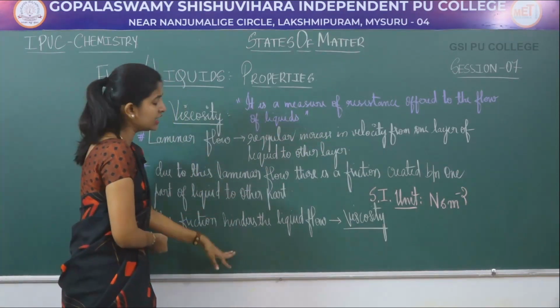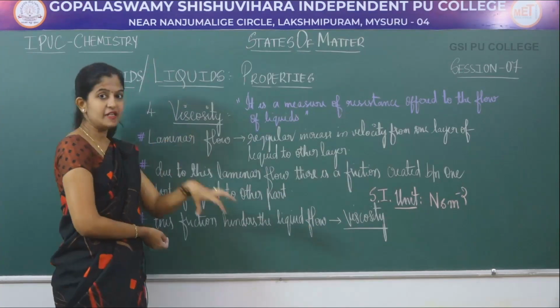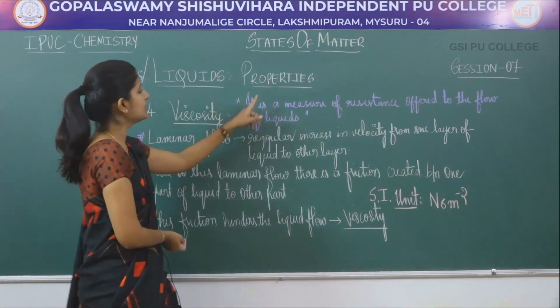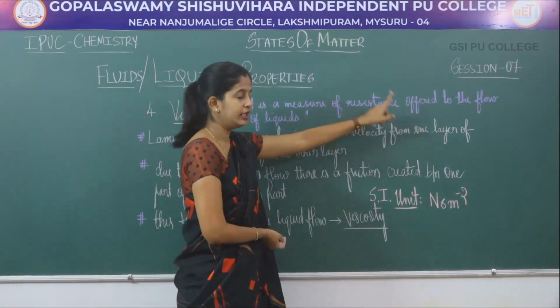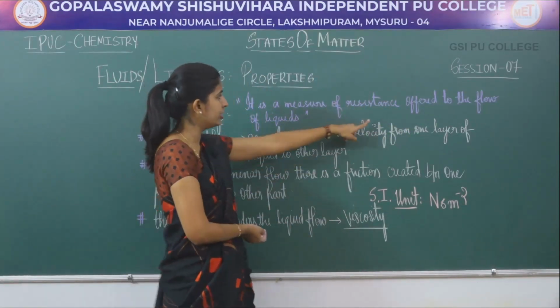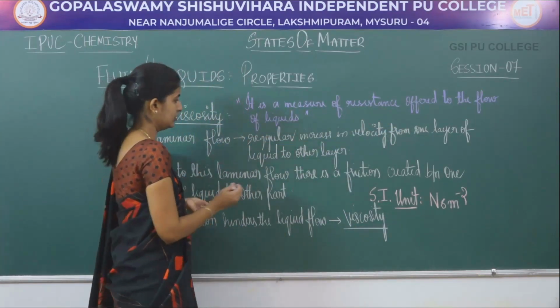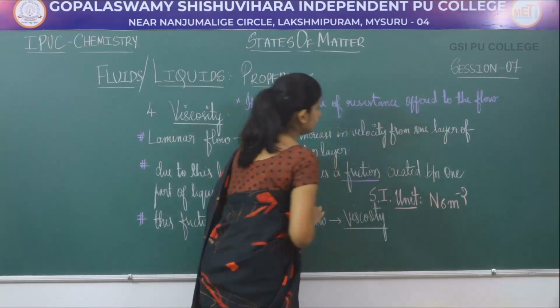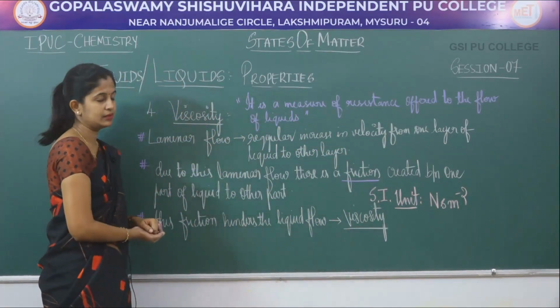This friction hinders or resists the liquid flow, which is called your viscosity. Definition of viscosity: it is the measure of resistance or hindrance offered to the flow of liquids. The reason is friction. Offered to the flow of liquids is called your viscosity.